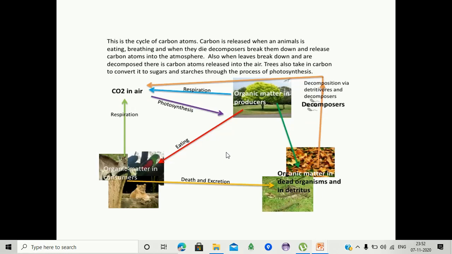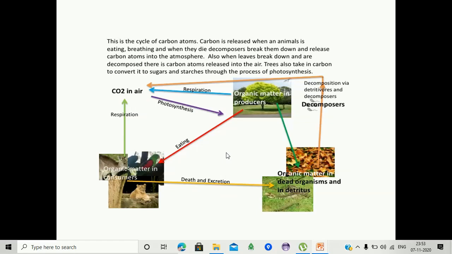We are observing decomposers, or decomposition, and the decomposition process leads to the release of carbon dioxide. We are observing three processes used for releasing carbon dioxide. One is respiration, next one is decomposition, and next one is carbon dioxide being utilized by the plants through photosynthesis.